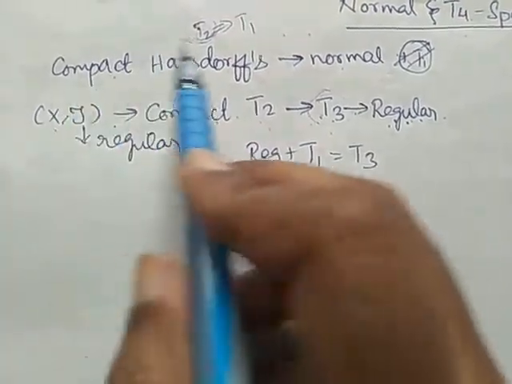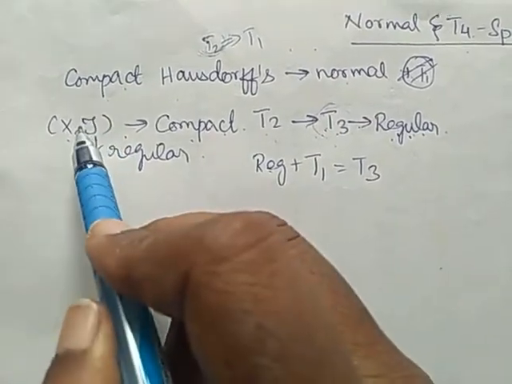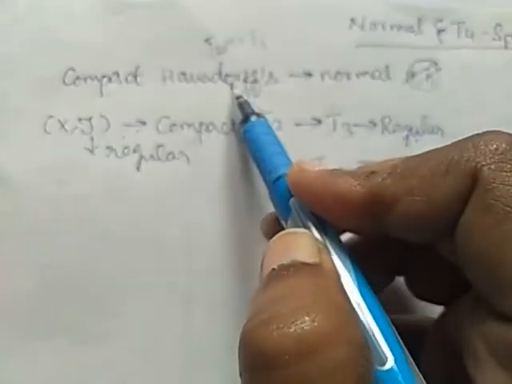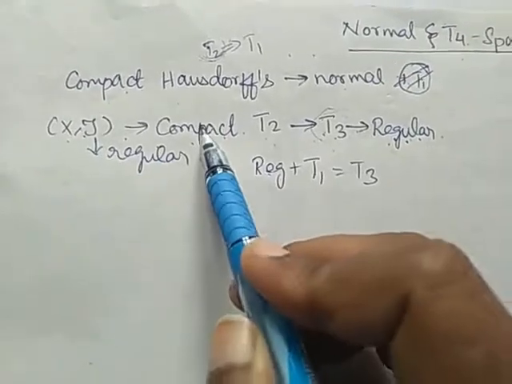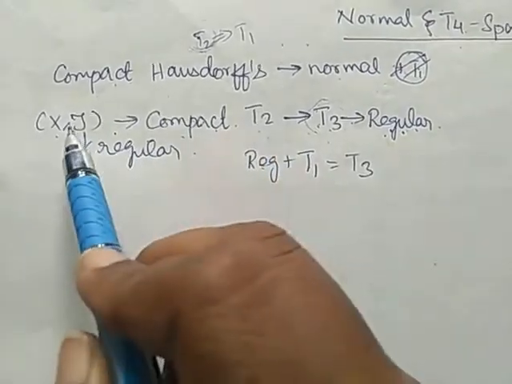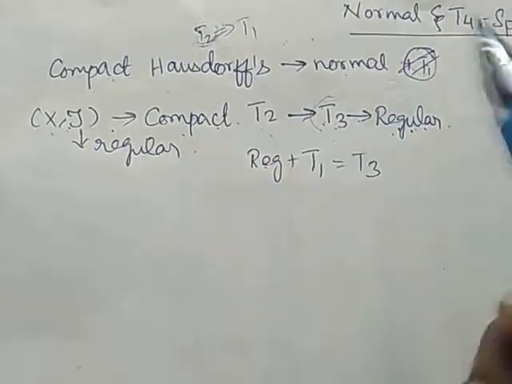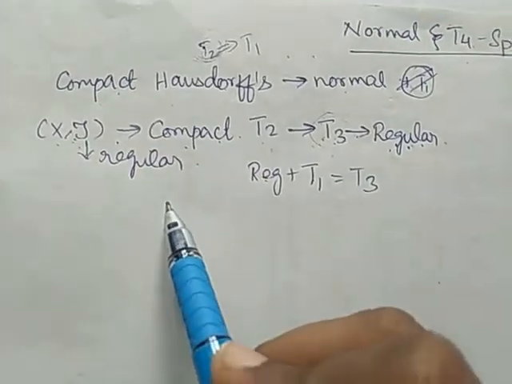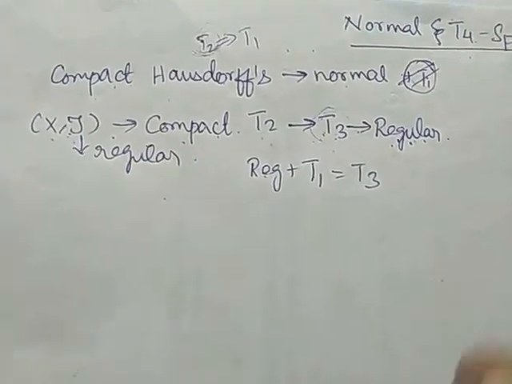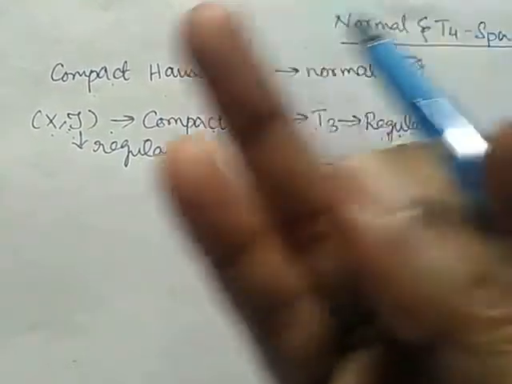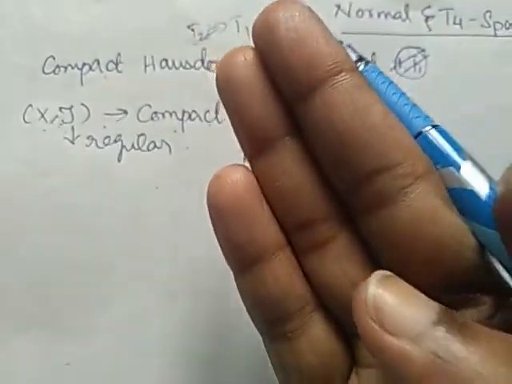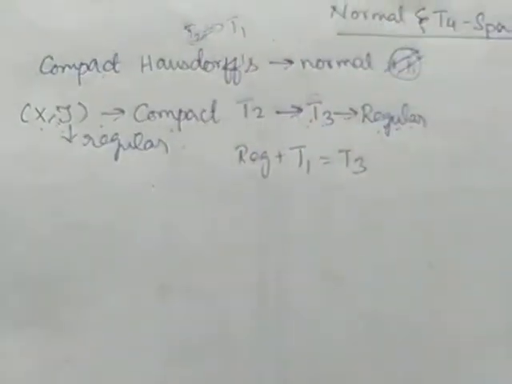So what are the things we are having as a data? (X, tau) is compact Hausdorff space, compact T2 space, one and the same. (X, tau) is T3 space. (X, tau) is regular space.